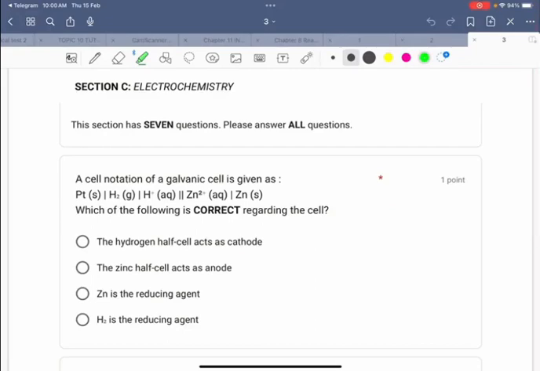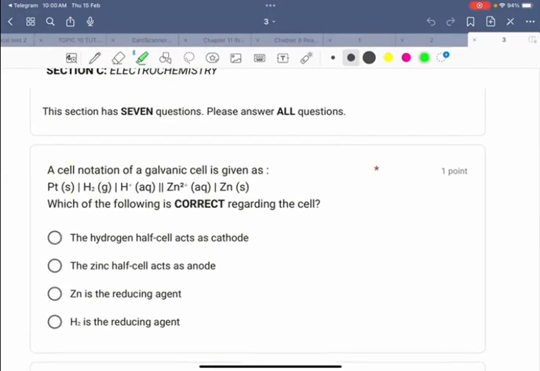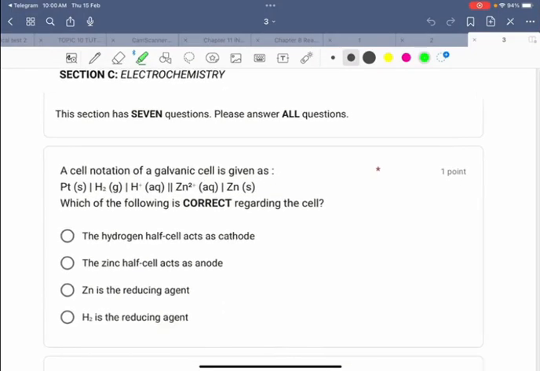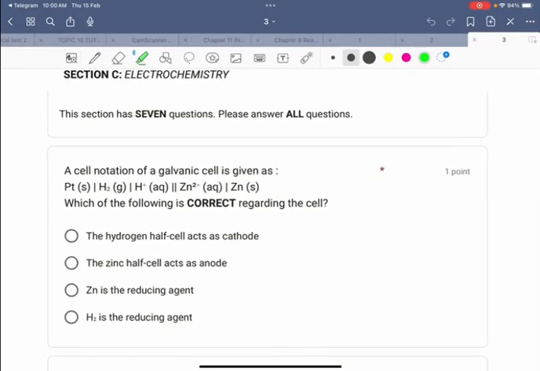Okay, we're still in pre-UPS 1. Now we continue with section C, electrochemistry. There are 7 questions. So look at the first question. A cell notation of a galvanic cell is given as it is. Which of the following is correct regarding the cell?